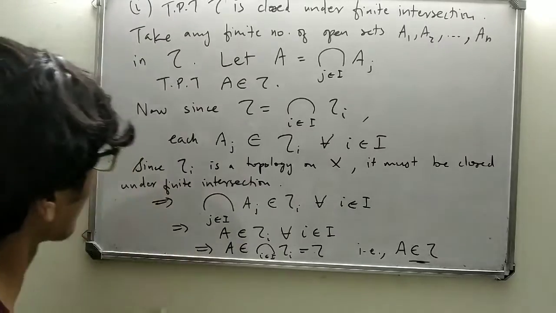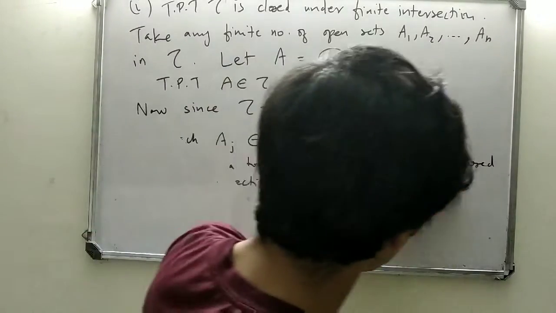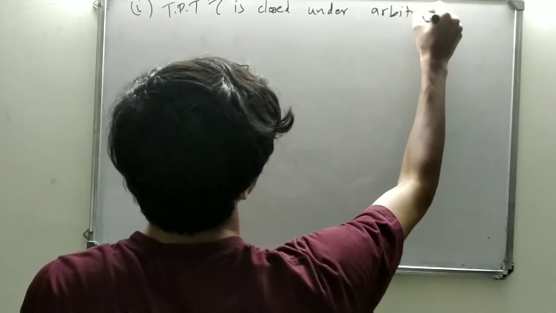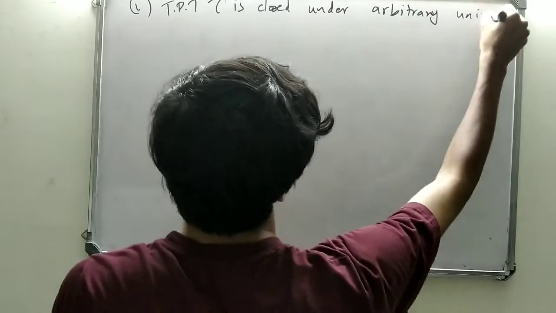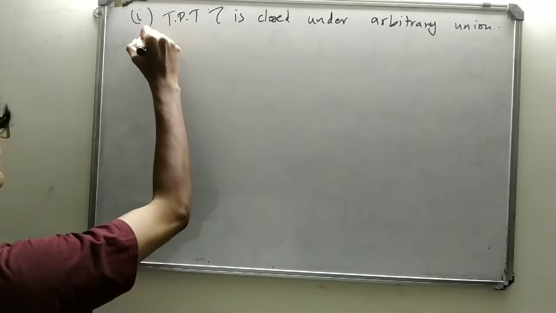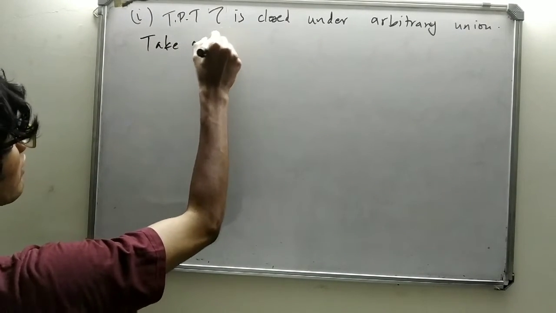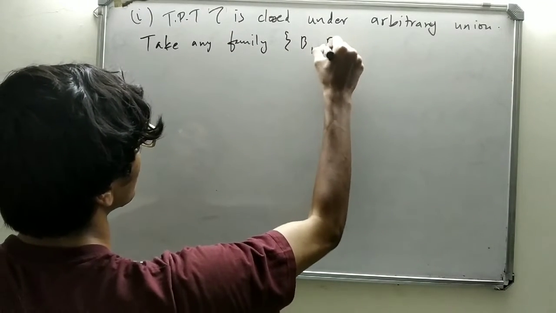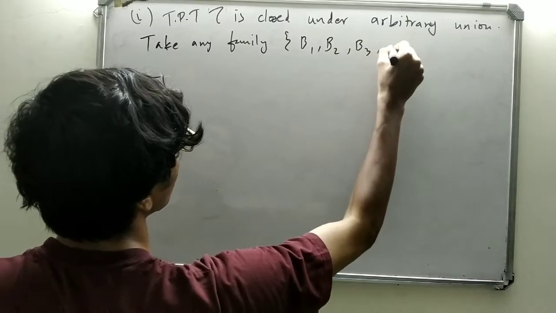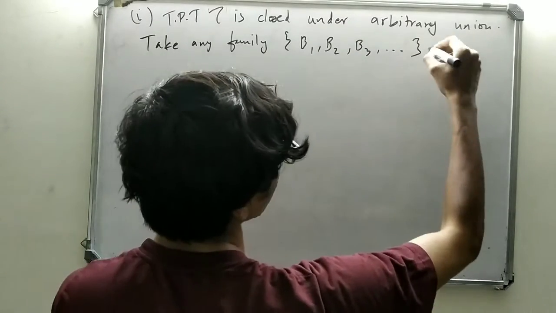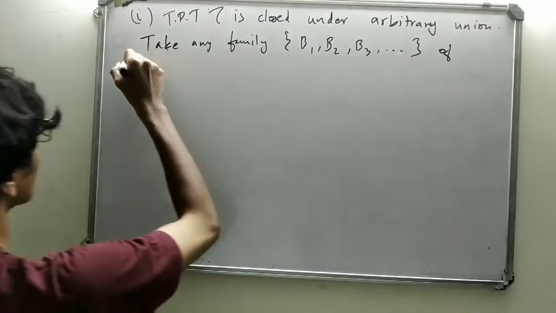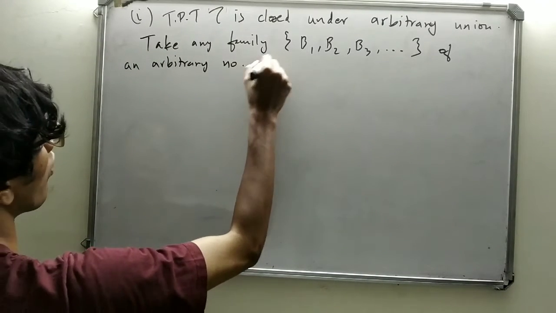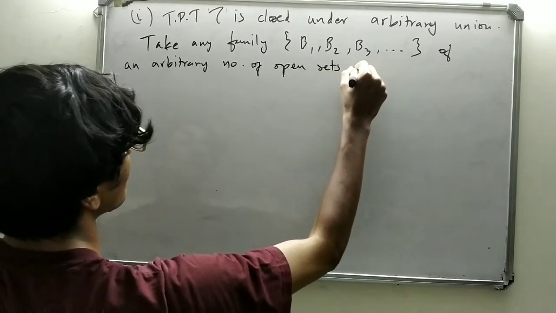Next we shall prove that tau is closed under arbitrary union. Take any family B1, B2, B3, etc., a family of an arbitrary number of open sets in tau.